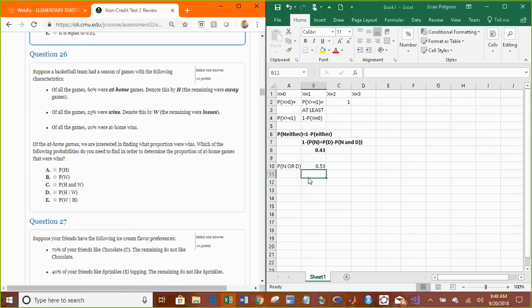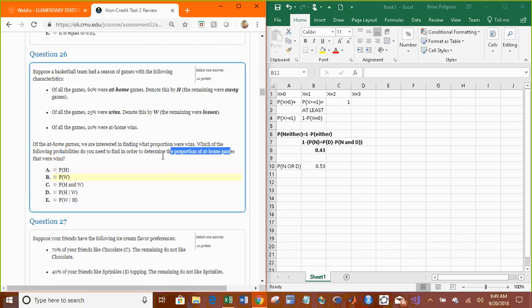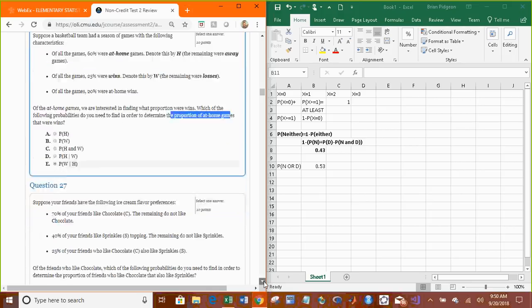So, we need to look at... no. Think about your generalized multiplication rule. I'm reading, sorry, hold on one sec. Alright, so with this one though, we're conditioning upon the at-home game. So given that we're at home, what's the probability of winning? Which is all we need. That's what we're trying to find. Okay.